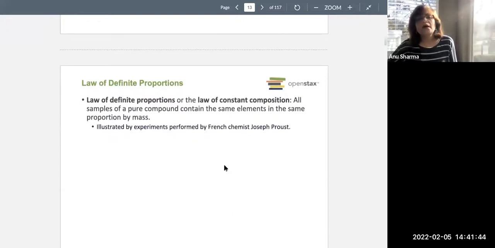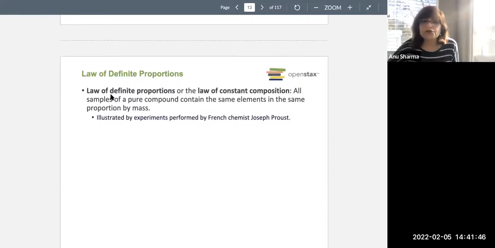Besides that, we also have another law, which is called the law of definite proportion, also called the law of constant composition. Definite means very definite. Copper and oxygen, when they mix together, 1 atom of copper and 1 atom of oxygen will combine to give you cupric oxide, or copper 2 oxide.